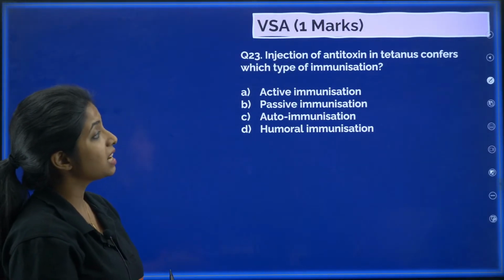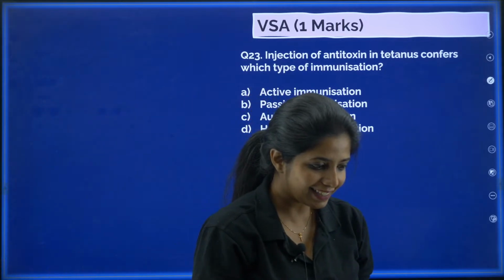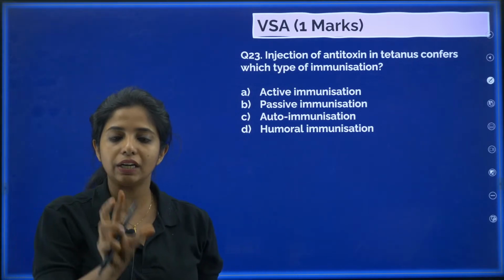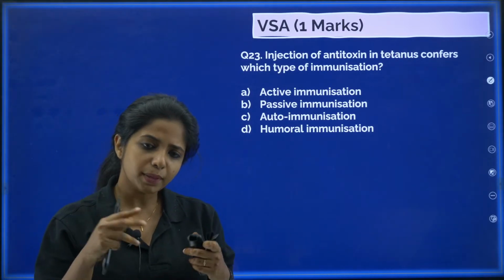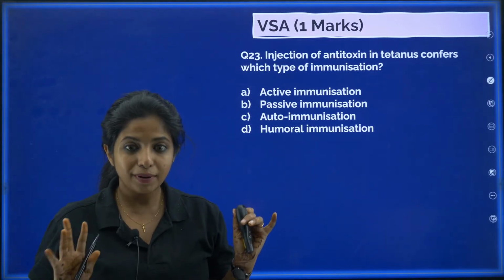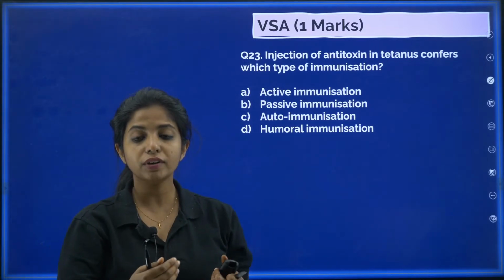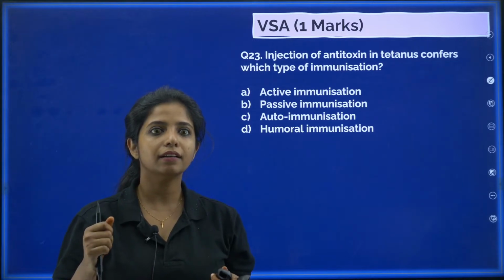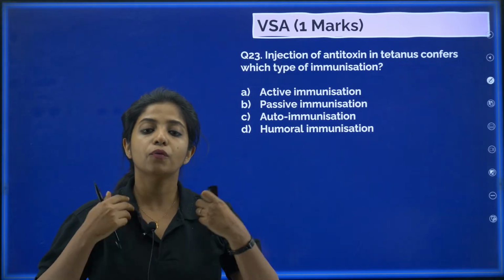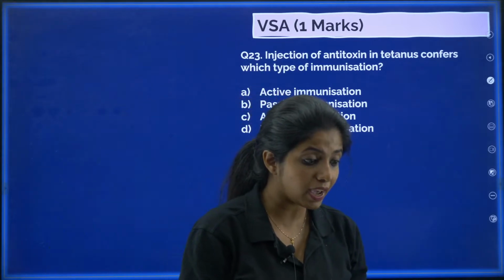Injection of antitoxin and tetanus confers which type of immunization? Now Pradeep answered it initially. So when tetanus is there, you give antitoxin. And antitoxin basically contains the preformed antibodies, the antibodies which our body should be producing. But as I said, in snake bite also, we cannot wait for our body to produce antibodies. So we are not waiting for our body to produce the antibodies, but we are providing them so that they can fight against the disease. So what type of immunization is this?